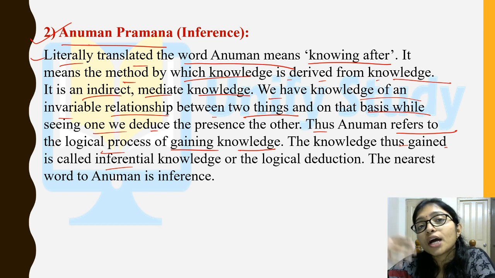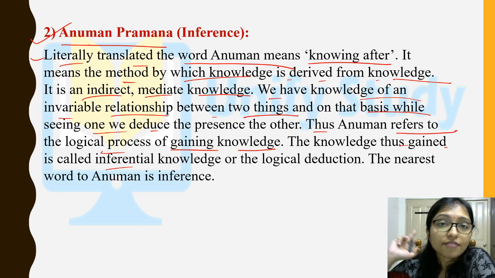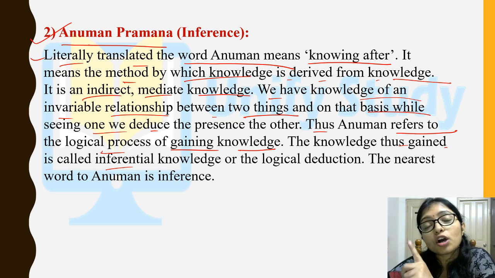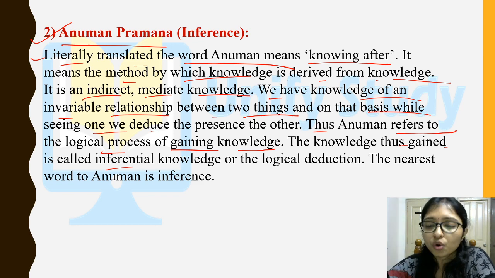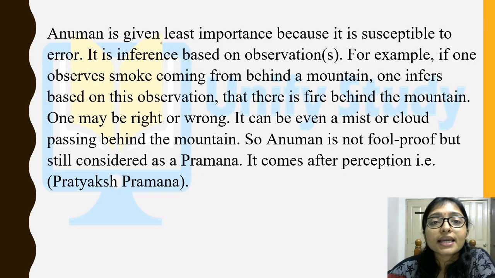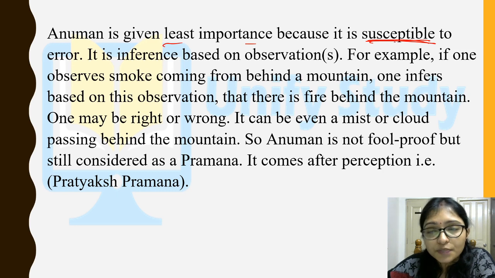For example, if you are watching that some smoke is coming, it is your Anumana that maybe there is some fire, right? You know because you know there is a relation between fire and smoke. So Anumana is given least importance because it is suspectable, right?